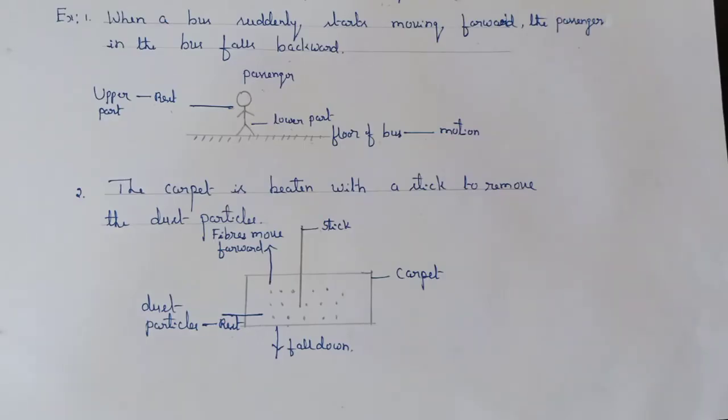Another example, the carpet is beaten with a stick to remove the dust particles. When the carpet is beaten with a stick, the fibers of the carpet come in motion along with the stick, hence they move forward. But the dust particles remain at rest due to inertia of rest, therefore they fall down.